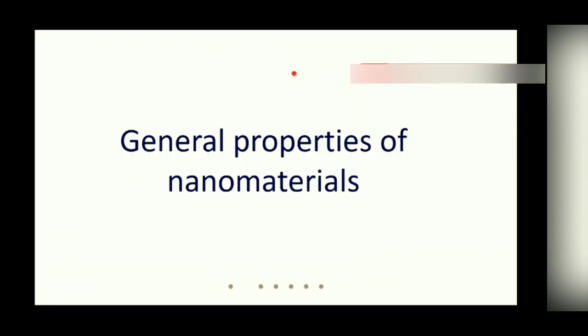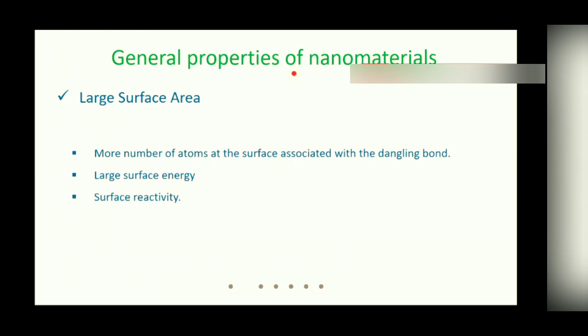So now let us discuss general properties of nanomaterials. Let us discuss them one by one. After discussing these properties, we shall look into various types of nanostructures. As we have discussed already, there is a large surface area, a high surface to volume ratio in case of nanoparticles, leading to high surface energy and surface reactivity, like chemical sensing, solubility, catalytic property, etc.